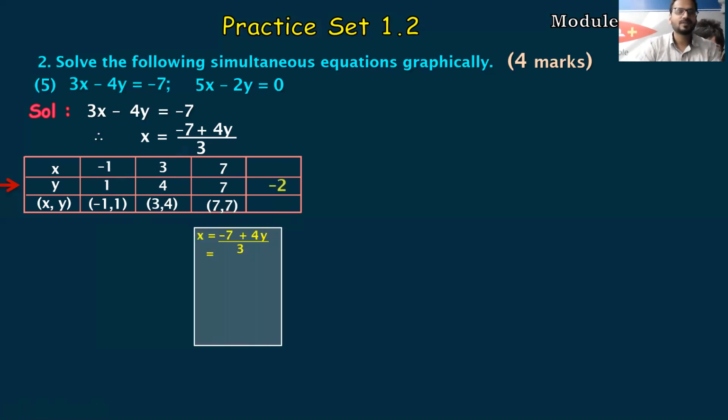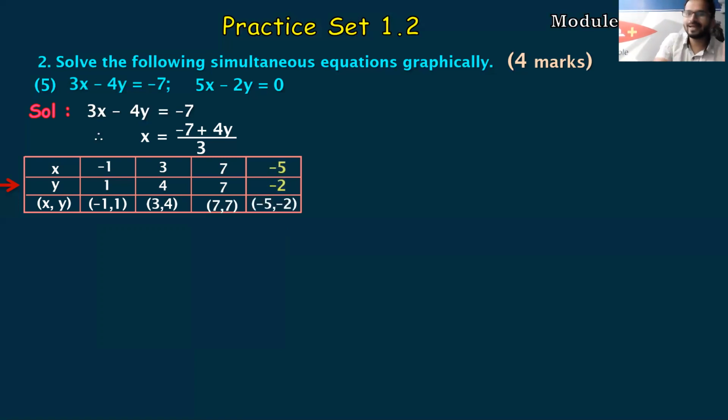Okay. So let's do the calculation part. Instead of y, I will write minus 2, minus 7 as it is. 4 into minus 2 is minus 8. So minus 7 minus 8 is minus 15. Minus 15 by 3. So 3 fives are 15, so minus 5. Got the answer. You got all the 5 values. Okay, students, this was the most critical part of your graphical question.